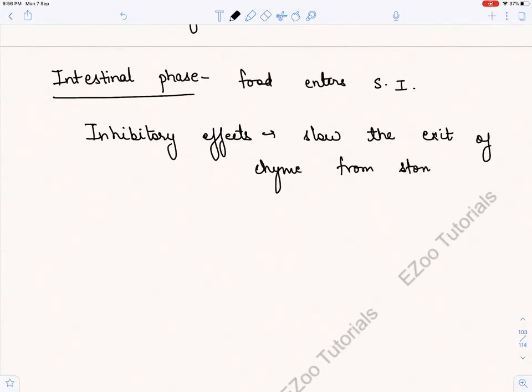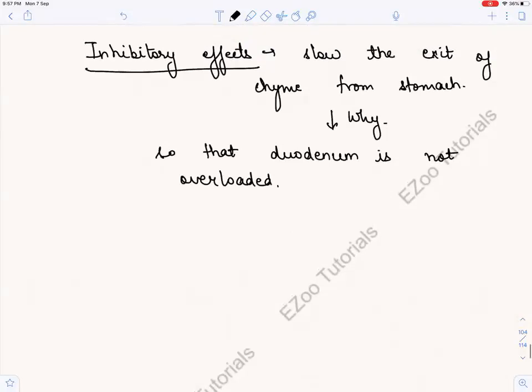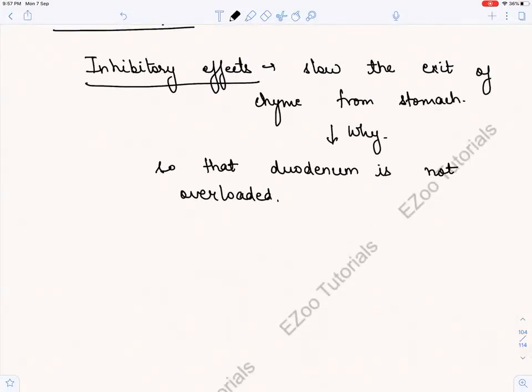And why does it have an inhibitory effect? So that the duodenum, which is the first part, is not overloaded. Or else what will happen? There will be more food than it can handle. Okay, there will be more food than can be handled by the duodenum, right? Just read once what an inhibitory effect is.